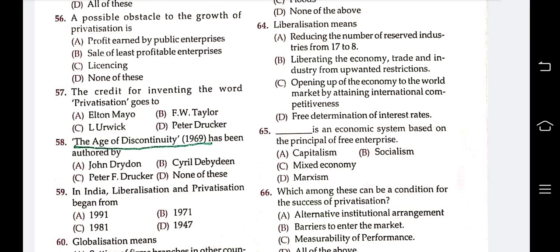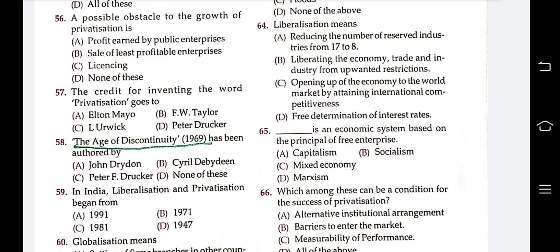Third question, 57. The credit for inventing the word privatization goes to Elton Mayo, L. Urwick, Abdul Taylor, Peter Drucker. The answer is D, Peter Drucker. Peter Drucker invented the word privatization.